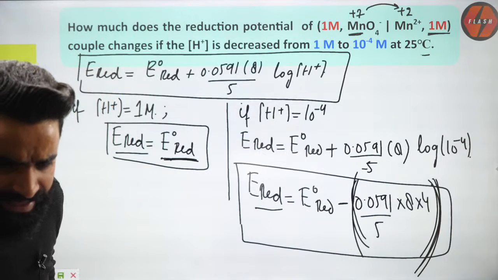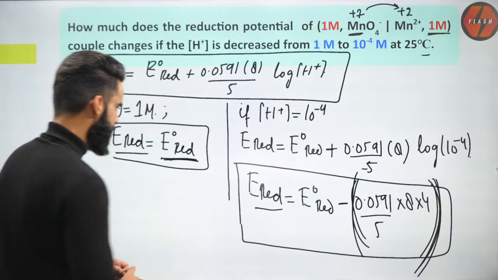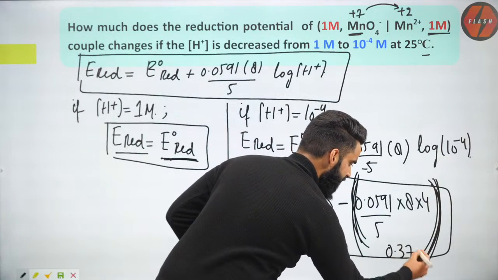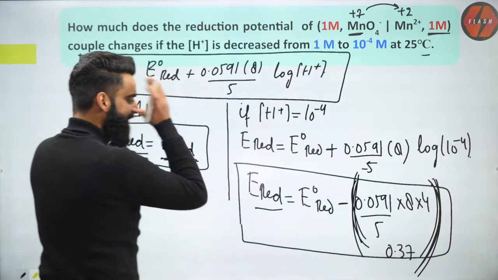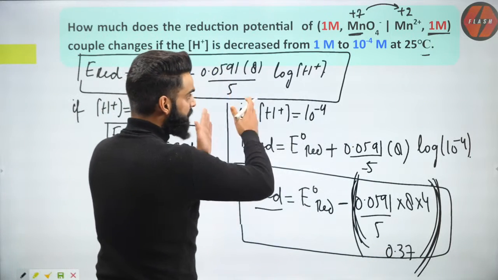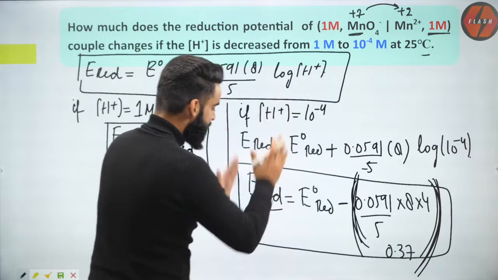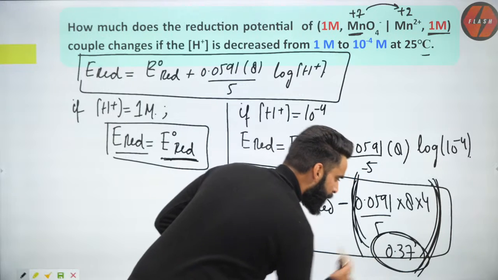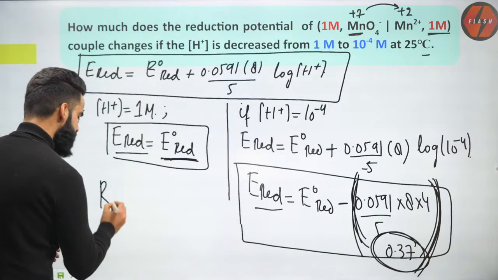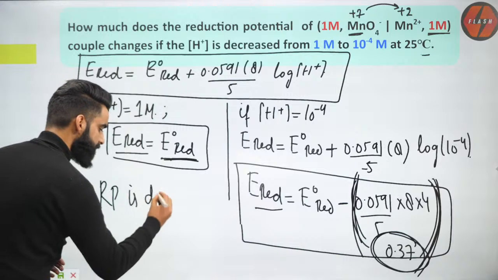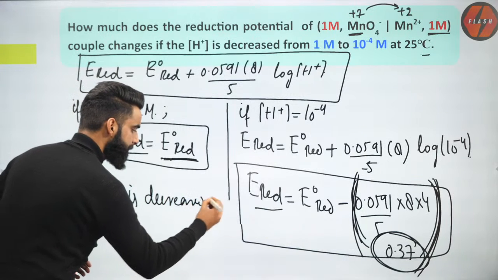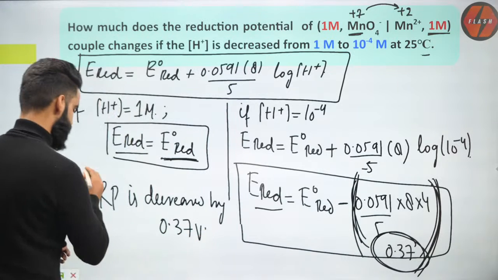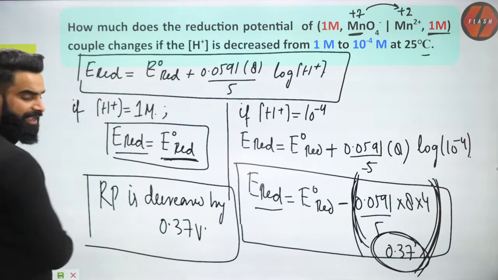VSG is saying this value is coming as 0.37. Okay. So people, this value is coming as 0.37. That means when the H positive concentration was changed from 1 molar to 10 to the power minus 4 molar, the reduction potential of the electrode is decreased by 0.37 volts, right? Is it clear to everyone?